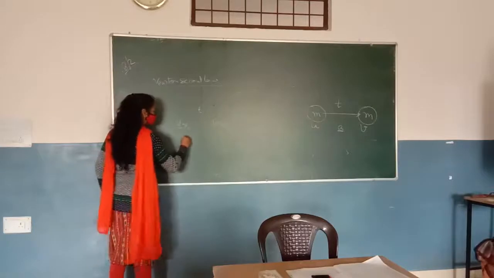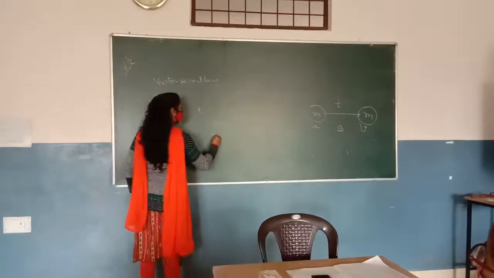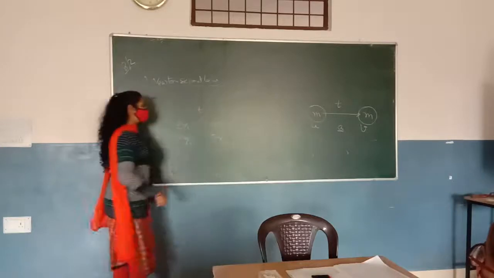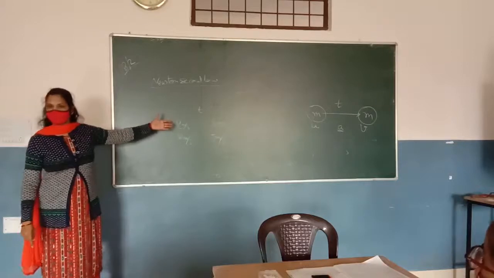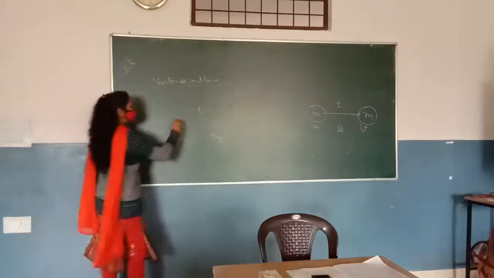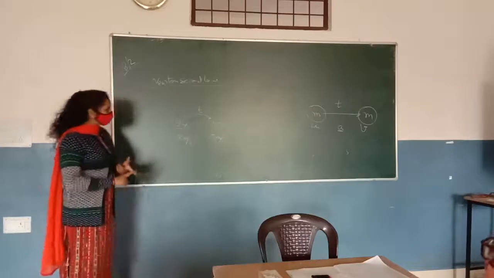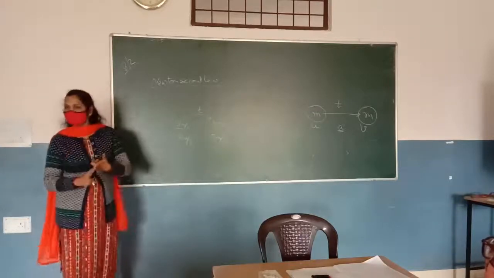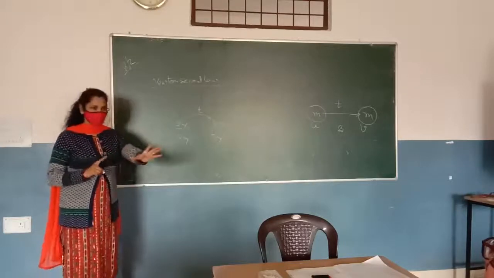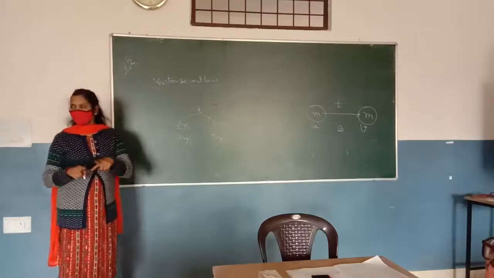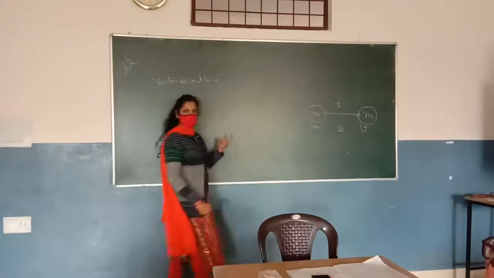Or another example: 2 meters per second is the initial velocity of the body, and you want to change the speed to 5 meters per second. In which case do you have to apply more force, large force? First one, right? Because in this case you want to change the velocity in a large quantity. So it means the force depends on the velocity. How much velocity you want to change, either large or small. It means we can say the force depends on the velocity of the body.